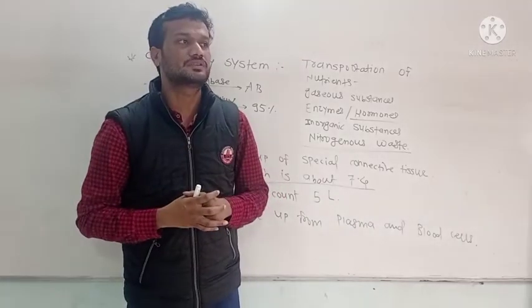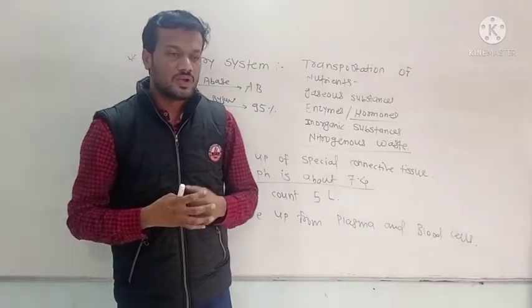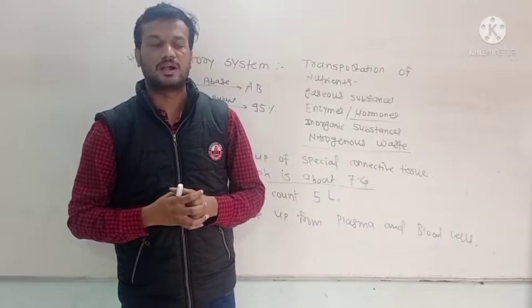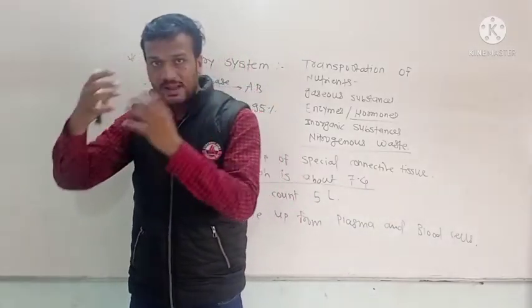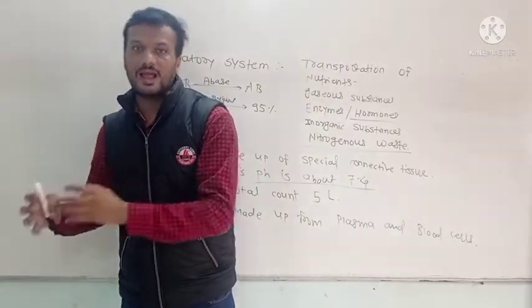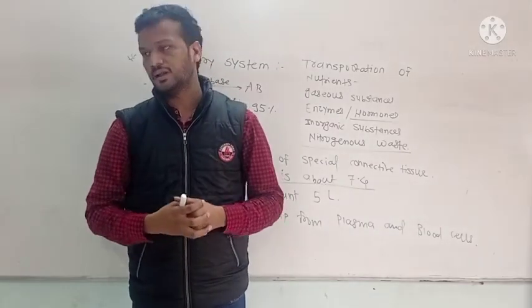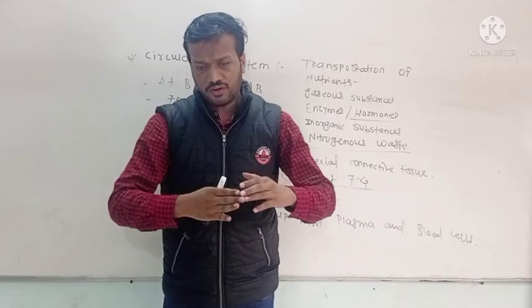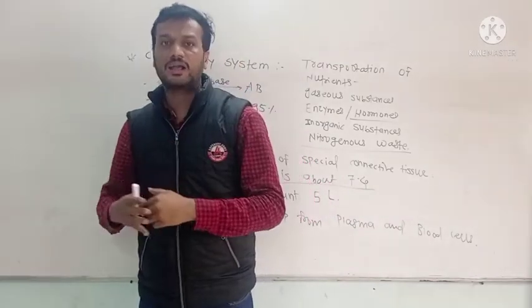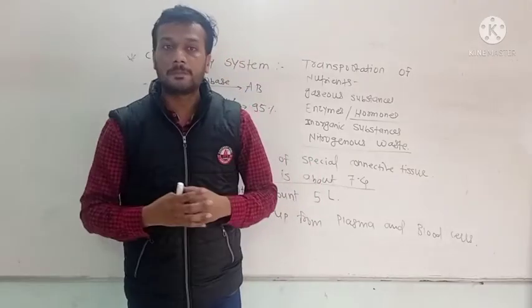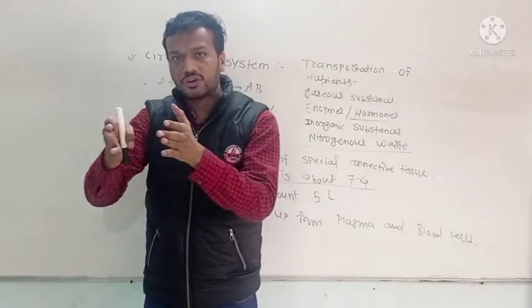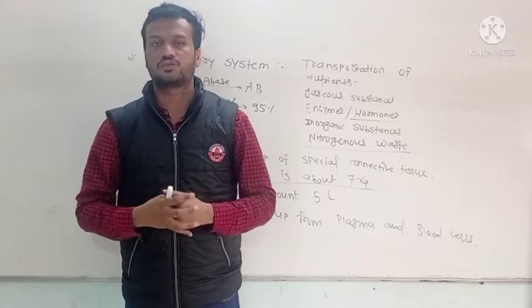What exactly happens in the lungs? We know that oxygenated blood is formed. Okay, then oxygenated blood is brought back into the left atrium through 4 pulmonary veins. Then the left ventricle again transports the oxygenated blood towards the body parts through the aorta, arteries, arterioles, and so on.